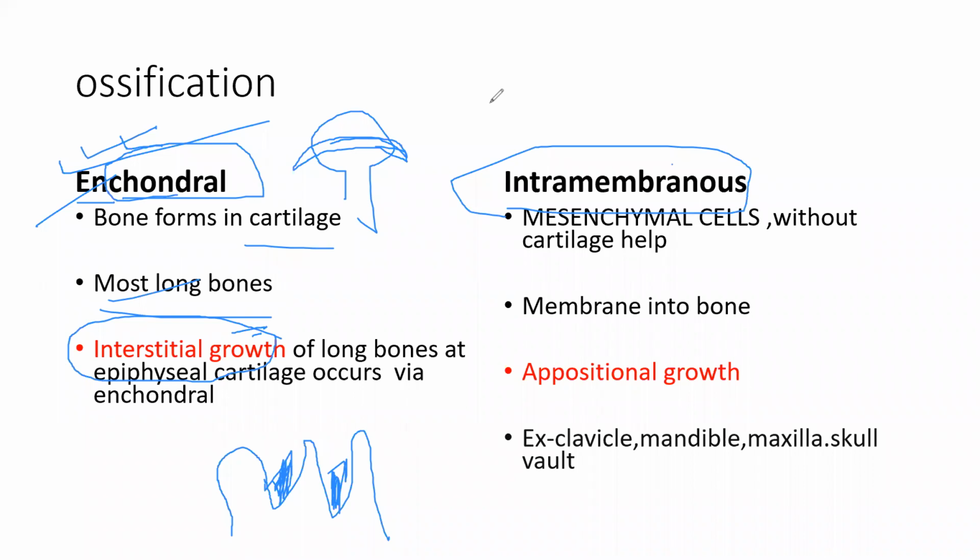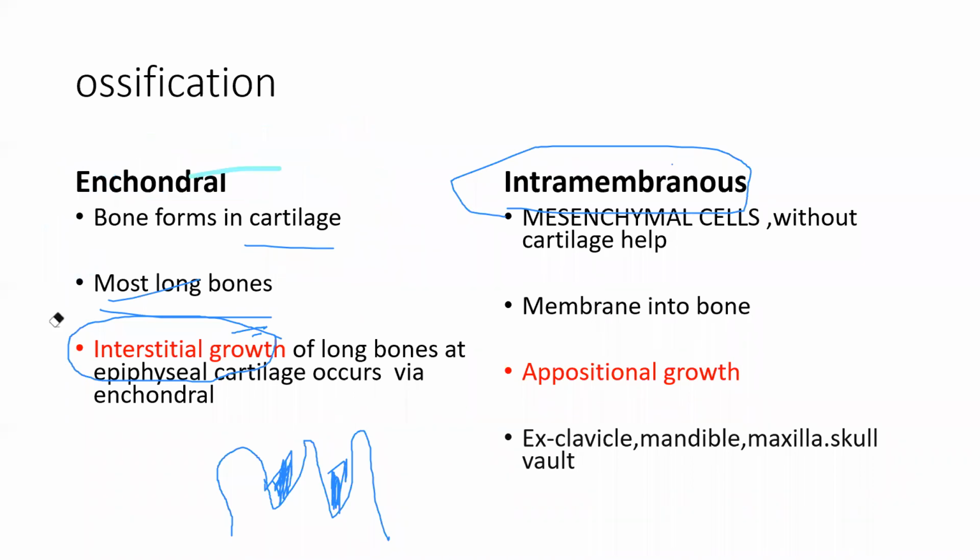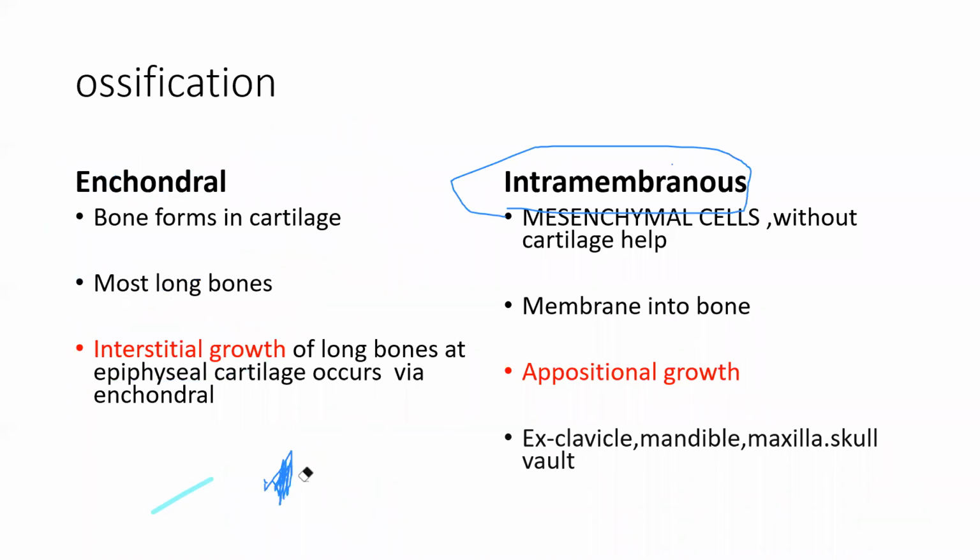So intramembranous, by the word you can see, membranous growth. It's like growth happens with a membrane, inside the membrane. Intramembrane. Membrane is always formed of mesenchymal cells, which are mesodermal. Okay, membranous, mesenchymal, mesodermal, and there is no cartilage help. Membrane will turn into bone, and it is appositional growth.